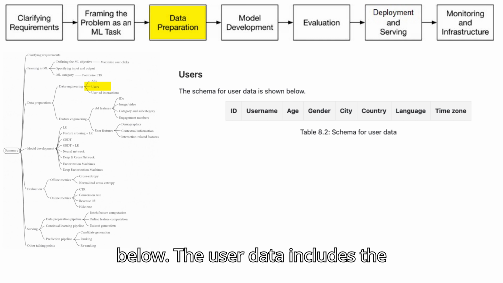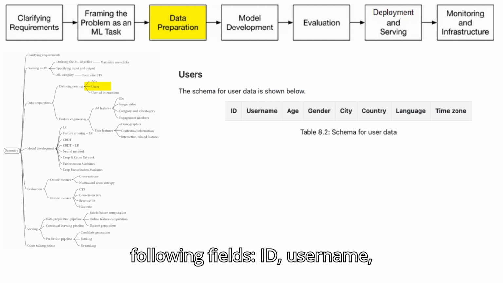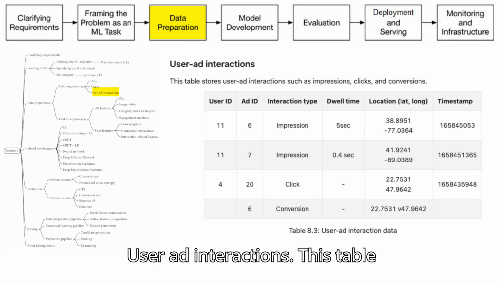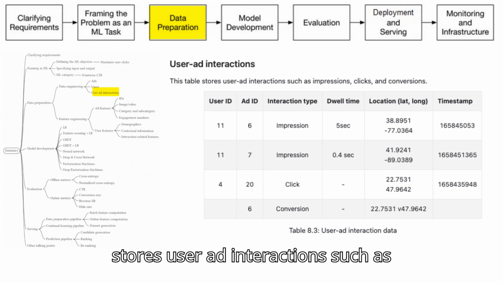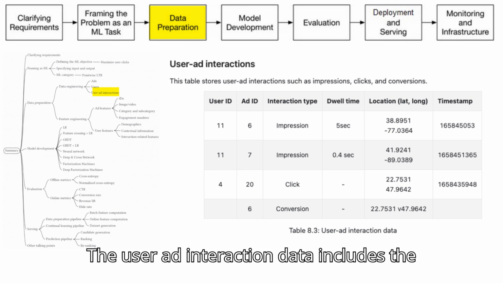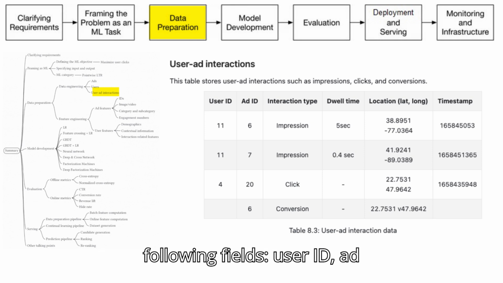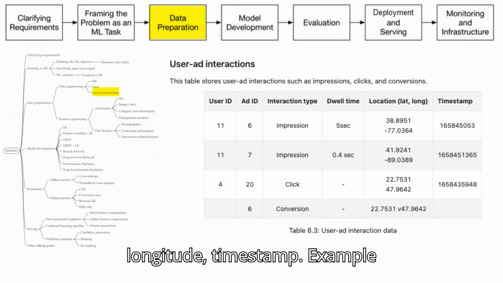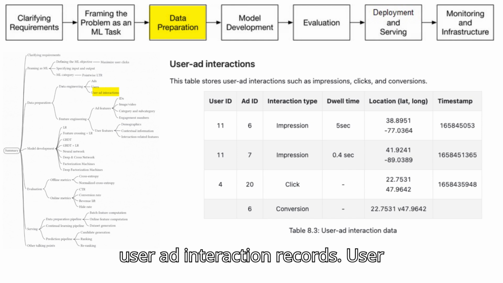Users. The schema for user data is shown below. The user data includes the following fields: ID, username, age, gender, city, country, language, time zone. User ad interactions. This table stores user ad interactions such as impressions, clicks, and conversions. The user ad interaction data includes the following fields: user ID, ad ID, interaction type, dwell time, location, latitude, longitude, timestamp.